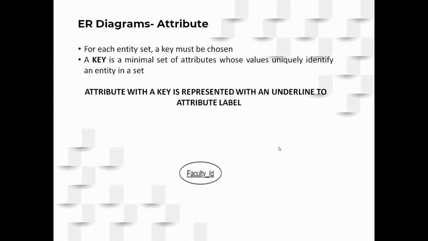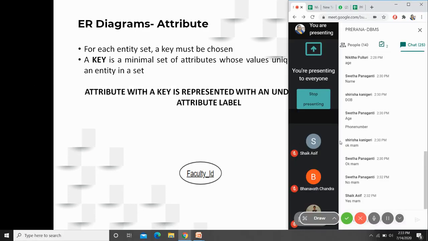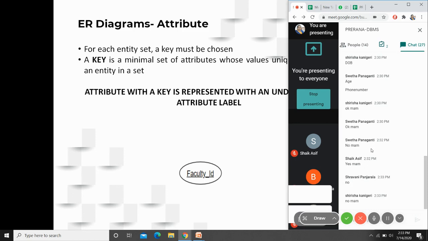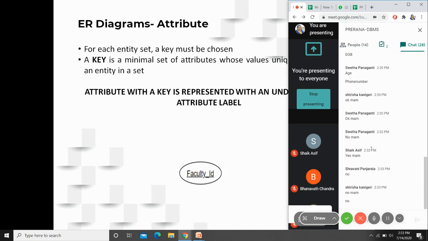Okay, so here the same example of a faculty. If you consider faculty ID, faculty name, salary, designation, and email, which among these can identify a faculty uniquely? Can you consider the name of the faculty to be uniquely identifying the faculties? No, because the names may be duplicated. We can have more than one Bhargavi, right? So then salary, again no. Designation, no. Yes, so finally we have a faculty ID to uniquely identify the faculties.